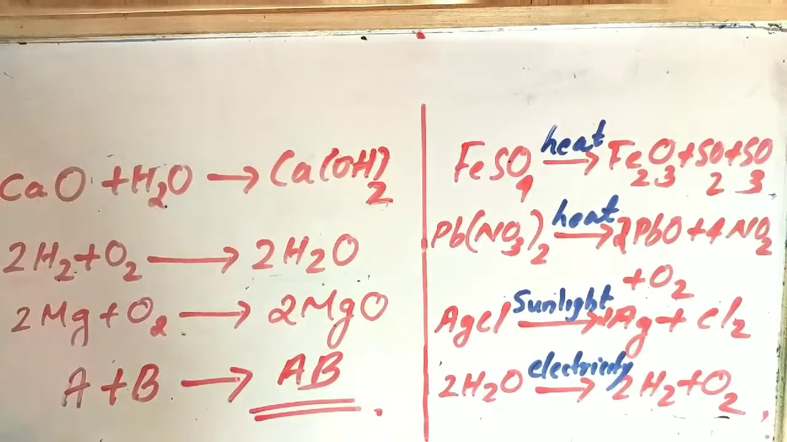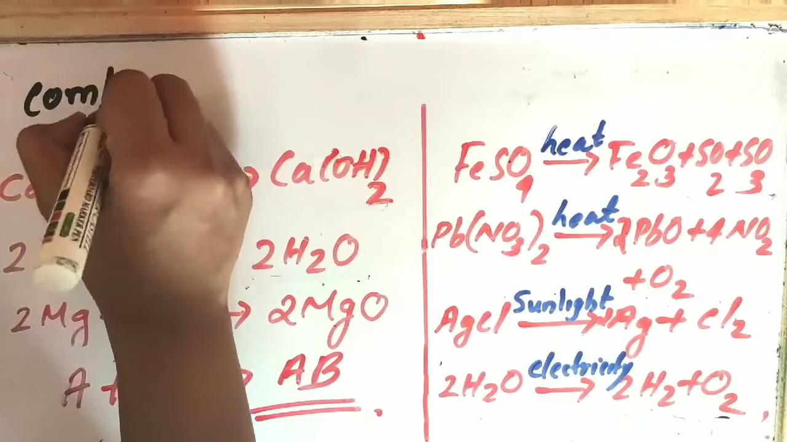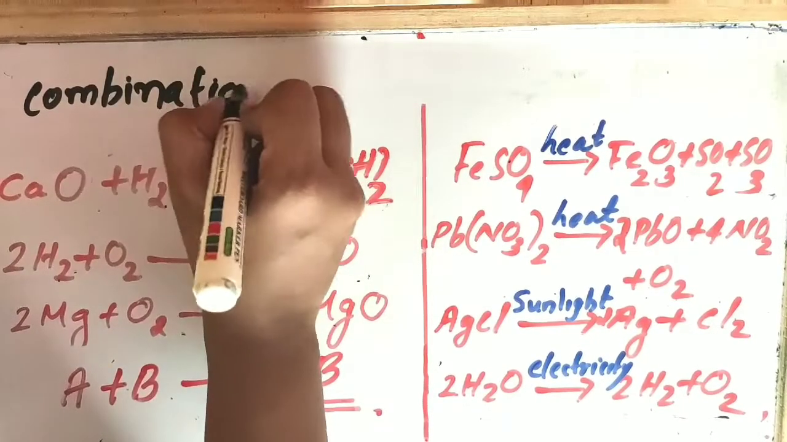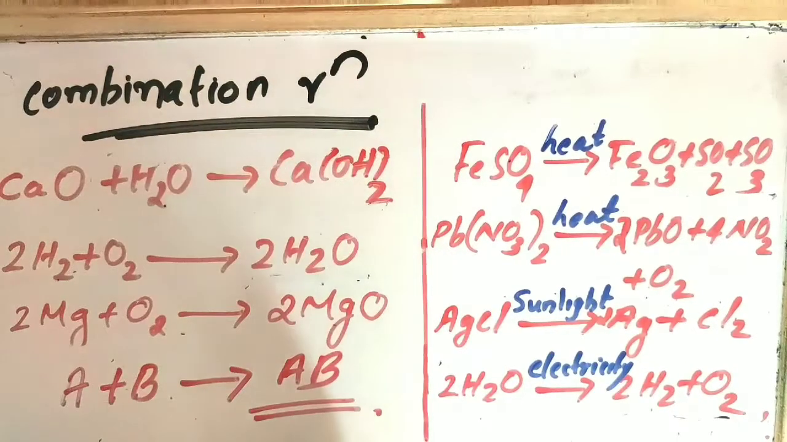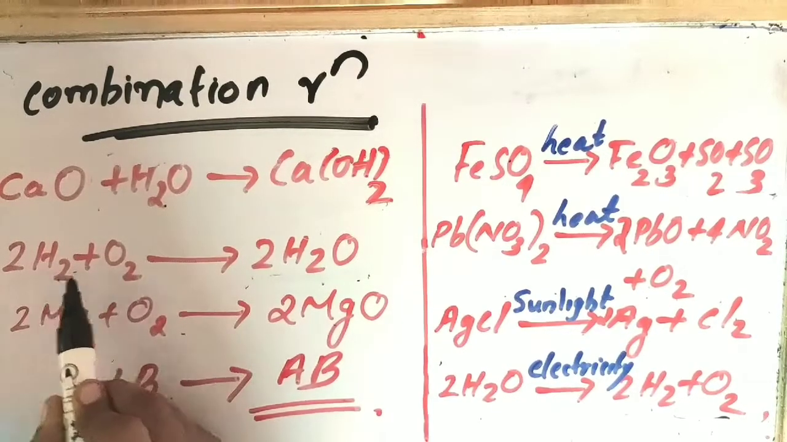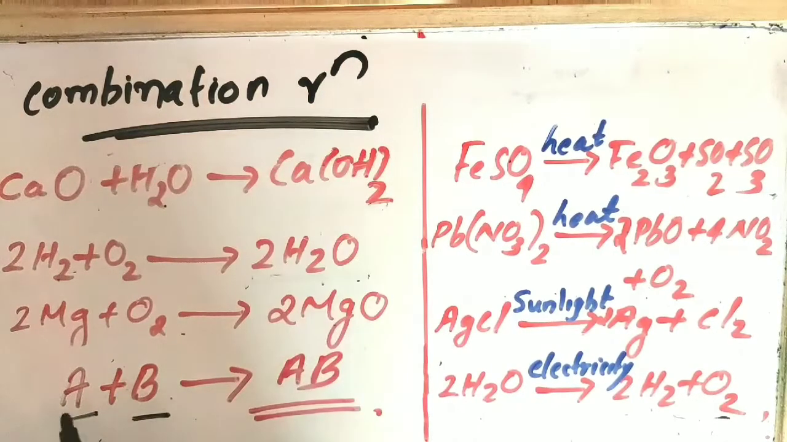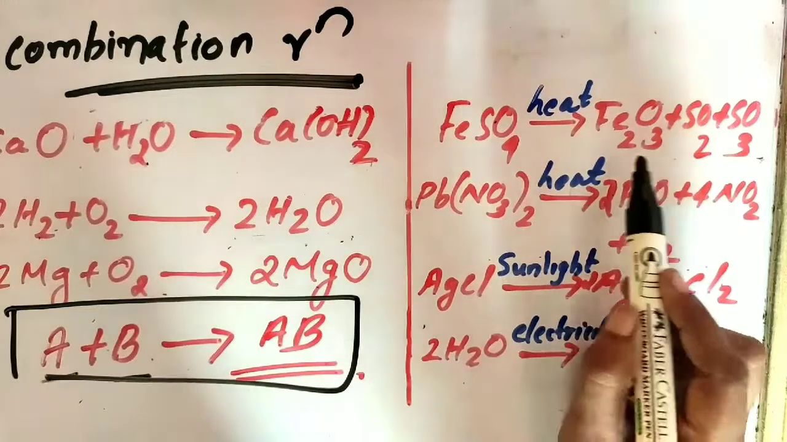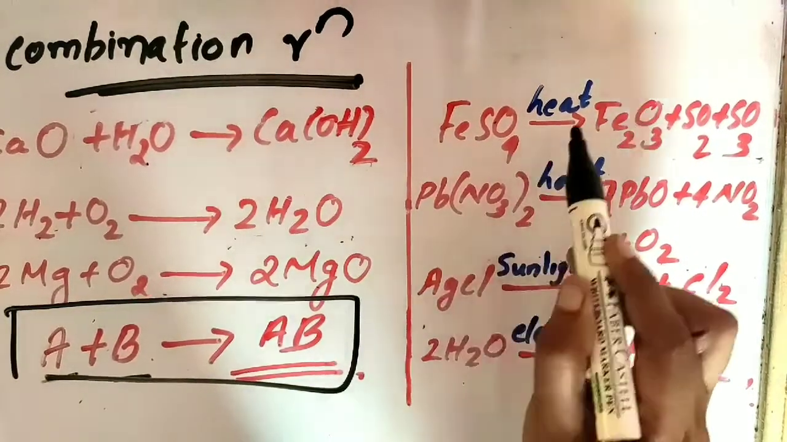So this type of chemical reaction is known as a combination reaction. Why is this known as a combination reaction? Because here combination is taking place. A and B are combining. Hydrogen and oxygen are combining and forming a single product. So this type of reaction is known as what? Combination reactions. Okay, so in this column you can see here a single compound, that is FeSO4, on heating it